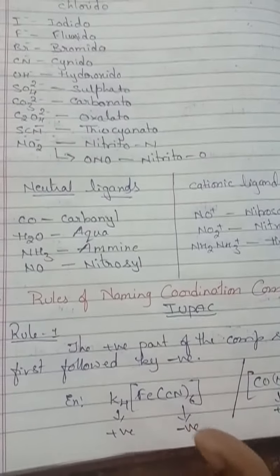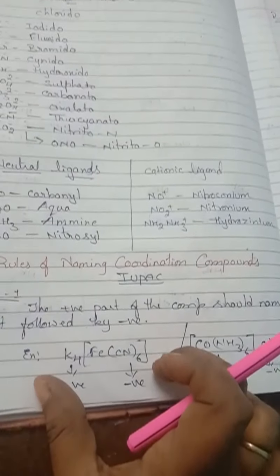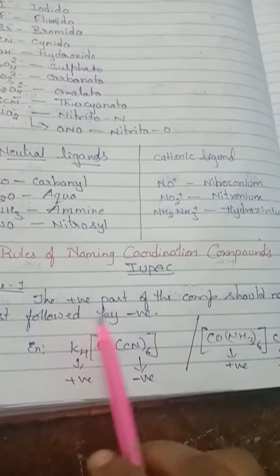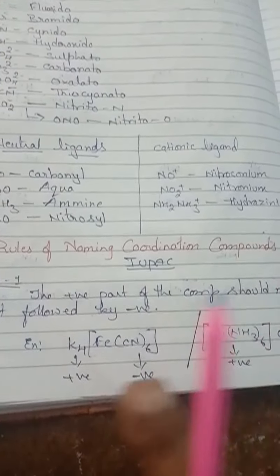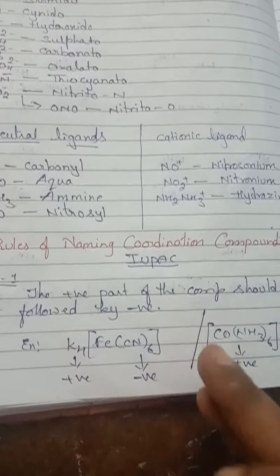So now the main things, rules for naming coordination compounds. According to IUPAC, what are the rules we have to follow? See, the positive part of the compound should be named first, followed by the negative one. So in a complex, the positive part of the compound should be named first. Then we have to write the negative part.